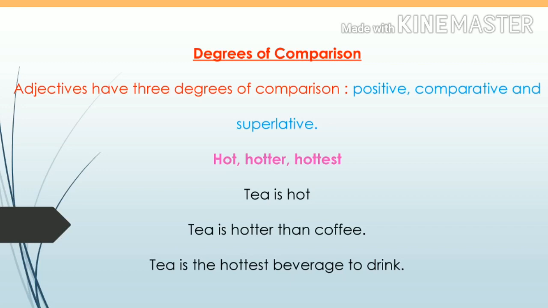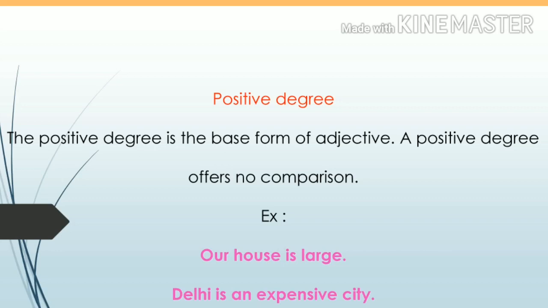Do you understand the difference between positive degree, comparative degree, and superlative degree? Now we shall see one by one. Positive degree is the base form of the adjective. In other words, we can say that positive degree offers no comparison. I told you before, there is no comparison in positive degree. For example, our house is large. What do we mention in this sentence? Our house is large. We do not compare our house with any other one. So this is simply positive.